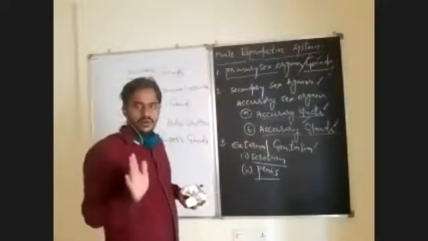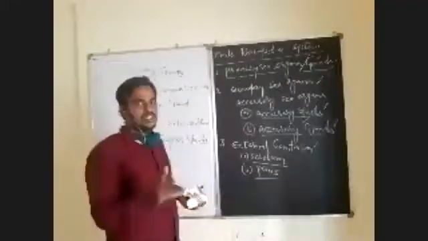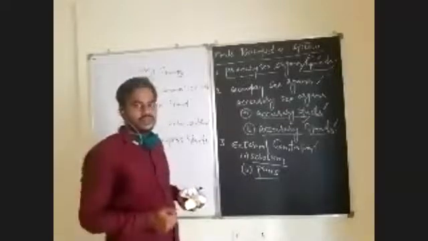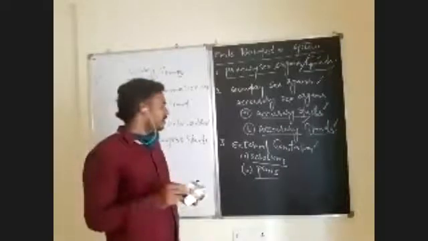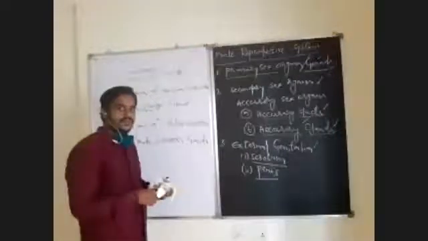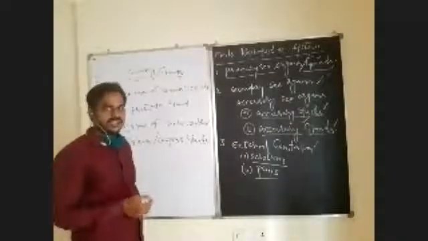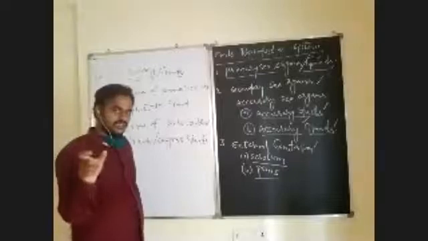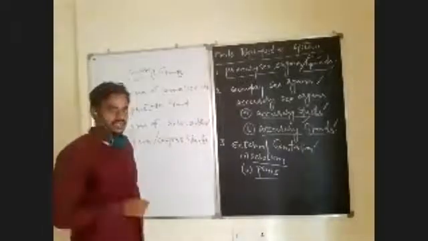Already you know urethra is a common passage for both systems. One is the urinary system, that is the excretory system, and another one is the reproductive system. So urethra is a common opening for both the reproductive system and the urinary system. Because of that only, urethra is known as the urinogenital tract.